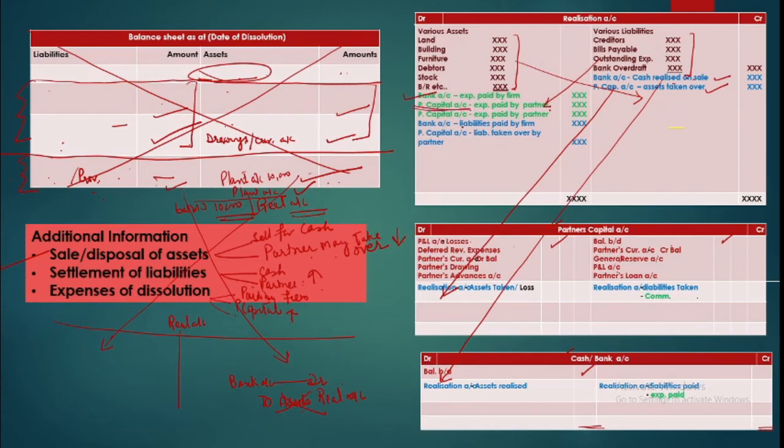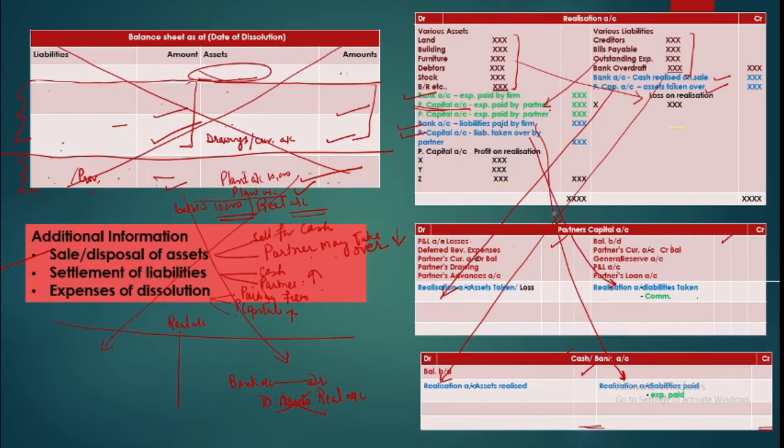So for payment of liabilities, bank account, liability paid. If a partner takes over this, it will be the partner's capital account. Now these are simultaneously posted. We can prepare all accounts simultaneously, right? So the liabilities being paid through bank will be posted in the bank account. Liabilities being taken over by the partners will be recorded in their account. Okay, so we have cross postings.